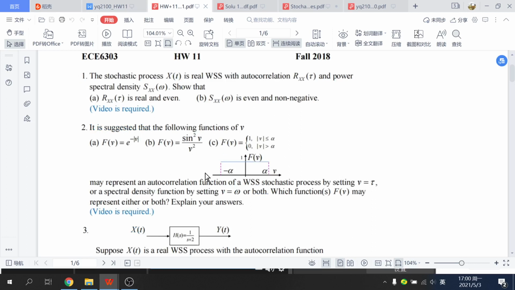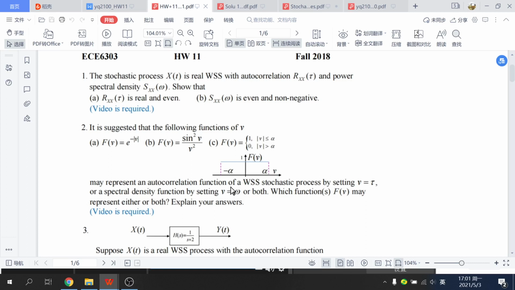So we conclude that if this is the autocorrelation of a WSS stochastic process, it must be an even function, its Fourier transform must be non-negative, and it must be smaller than R(0).